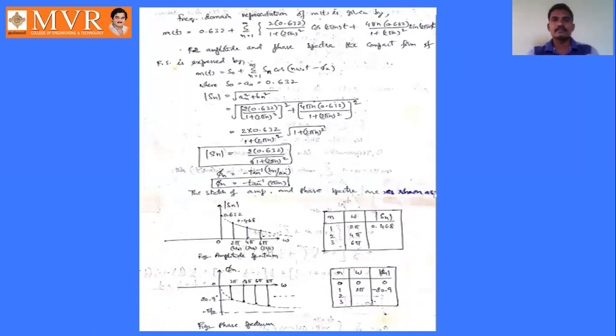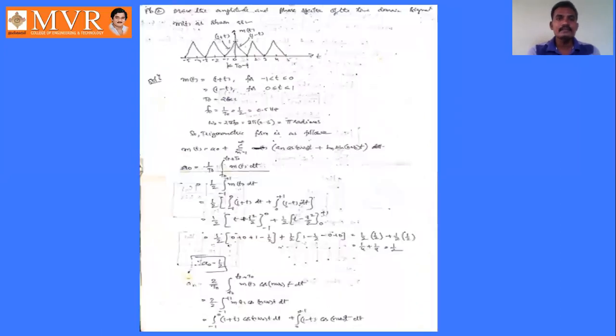Now we will see some problems. See the second problem. Draw the amplitude and phase spectrum of the signal m of t. The time domain signal m of t is given like this. It is varying from minus 5 to plus 5, and the time period is varying from minus 1 to 1.